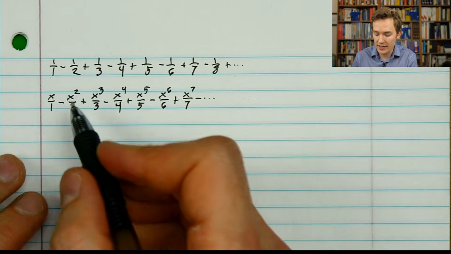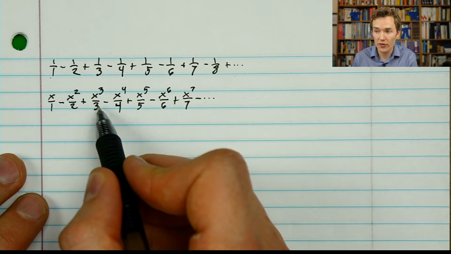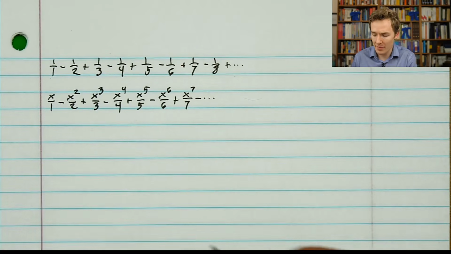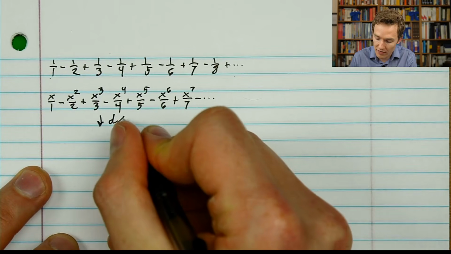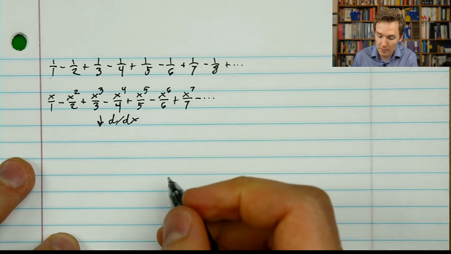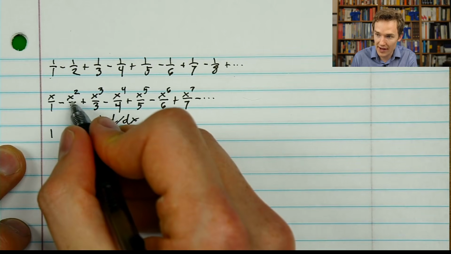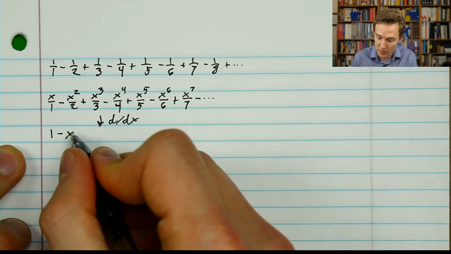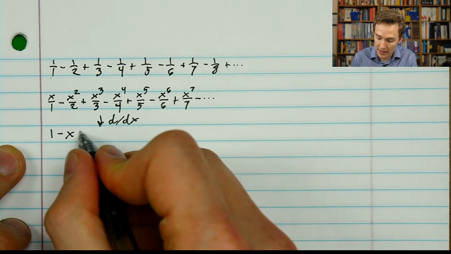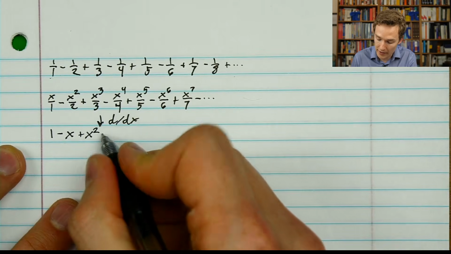But if you know calculus, you might recognize that the exponents of your polynomial terms might just play nicely with the denominators here. And in particular, if we were to take the derivative of this series, it behaves quite nicely. The derivative of x is 1. The derivative of x squared over 2, well, that 2 hops down and cancels out the denominator, so it becomes negative x. Similarly, that 3 hops down and cancels the denominator, so it becomes x squared.